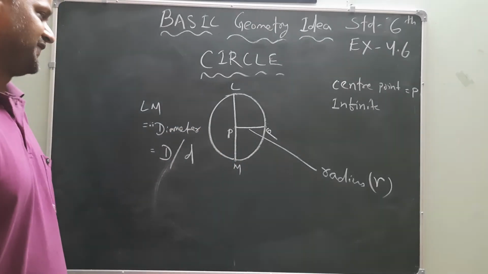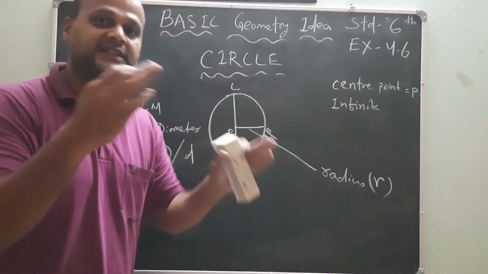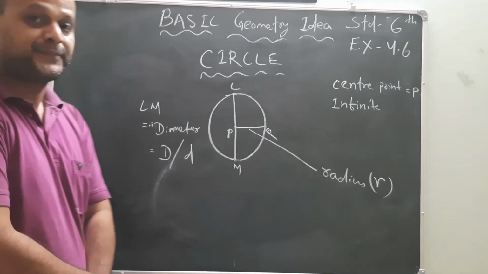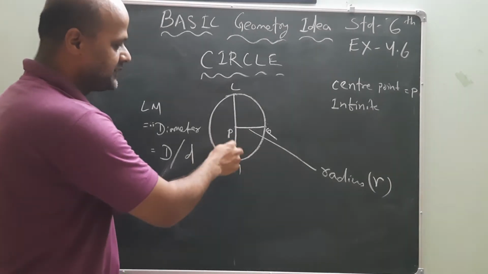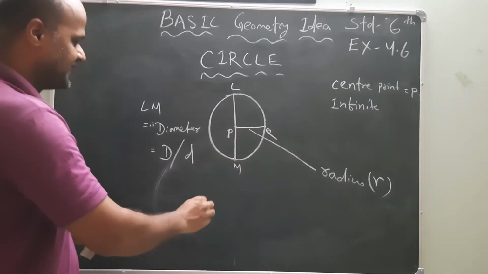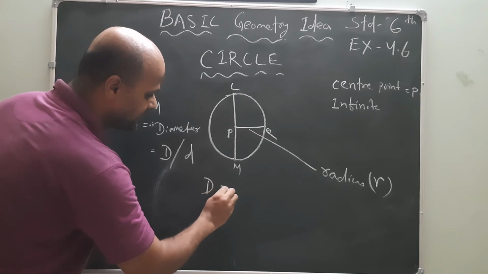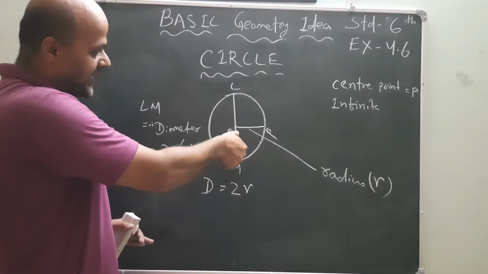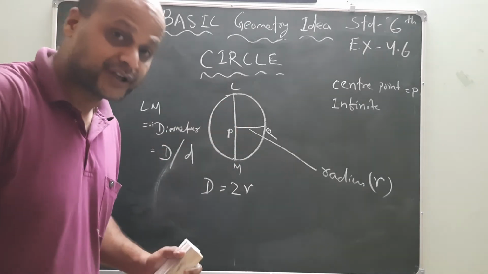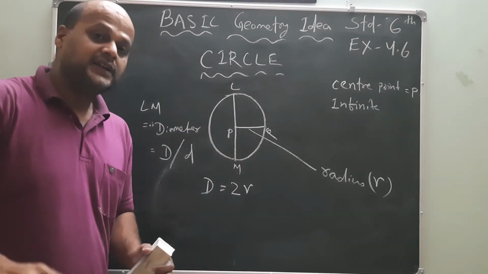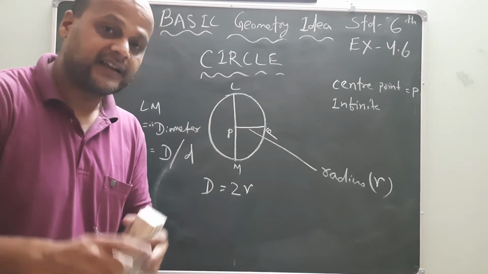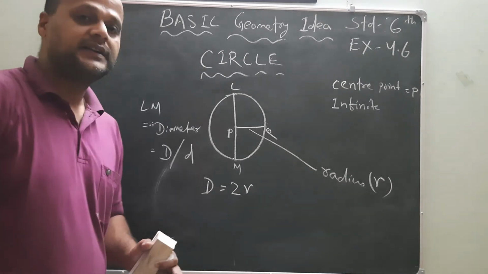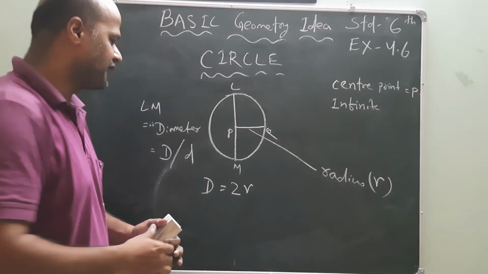Now, what is the relation between radius and diameter? Think. Diameter is nothing but 2 times the radius. Yes or no? Because if two radii are in the same plane and pass through the center of the circle, then we say it is the diameter. Very good, my dear friends.